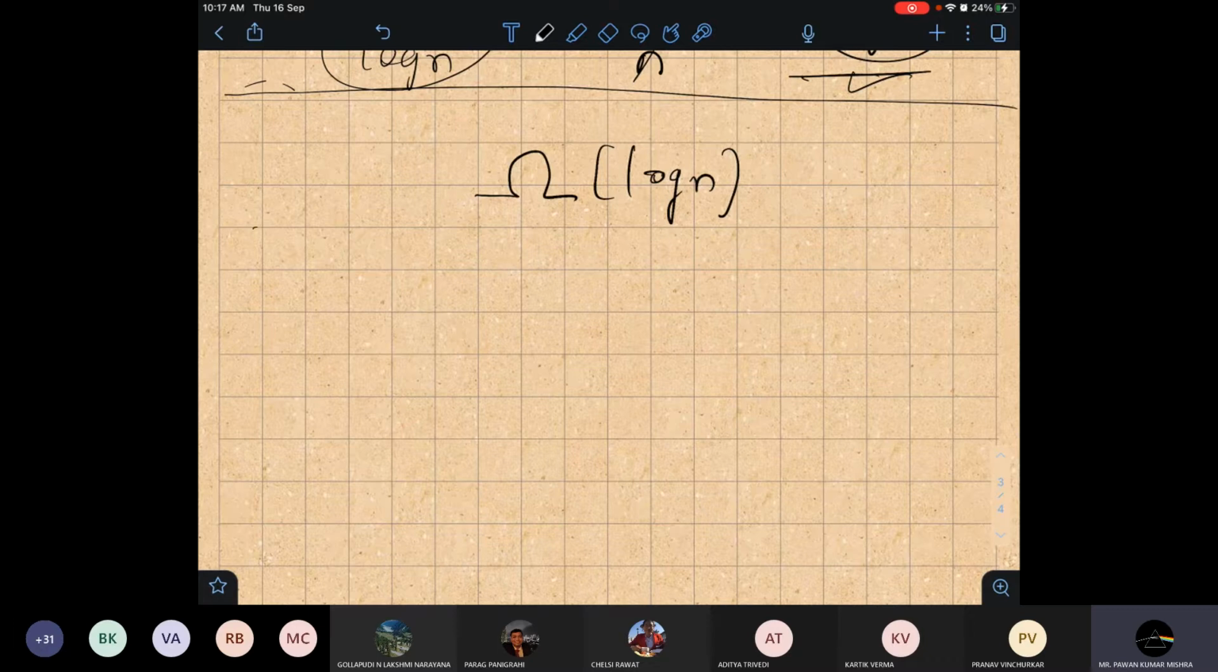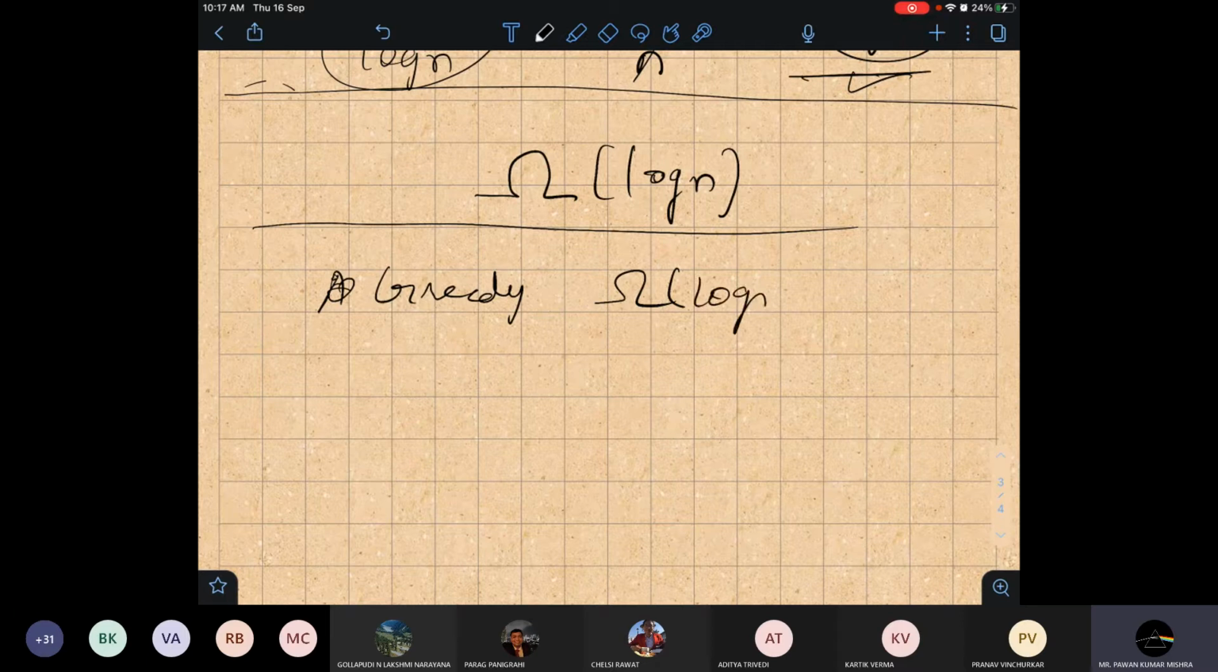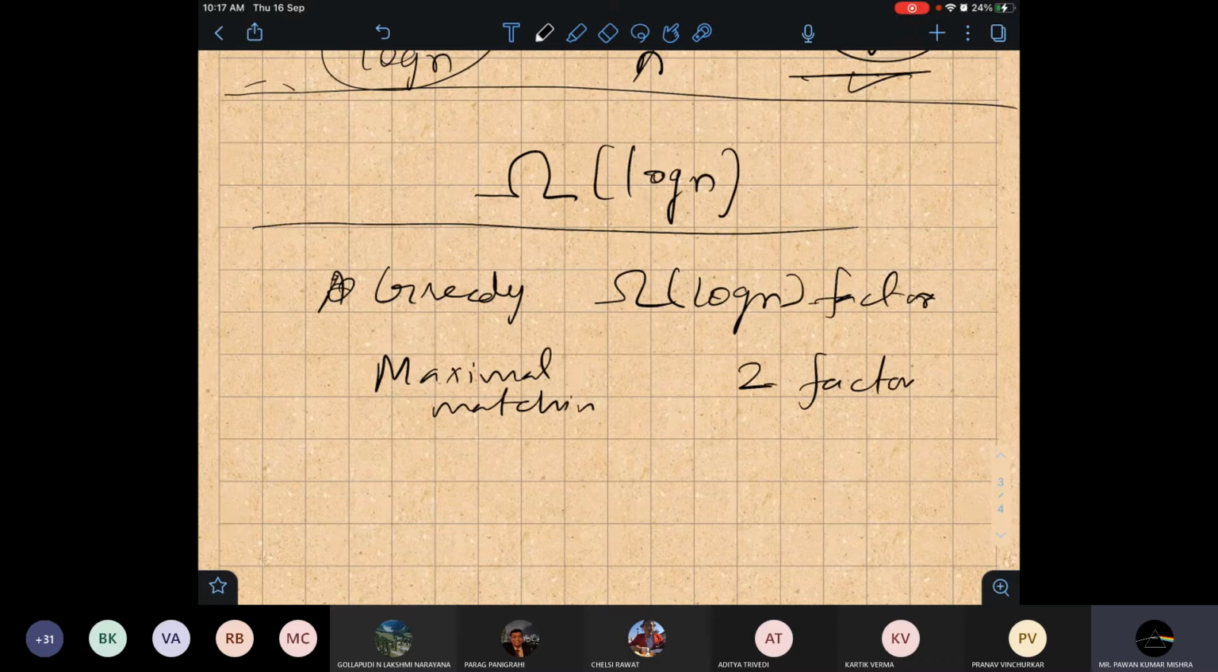So the greedy algorithm will not work much. It will give us a log n factor. We saw yesterday that the greedy algorithm will at least give me a log n factor. Then we showed the maximum matching algorithm, that gives a two factor. So we are coming as close as possible to 1. Our goal is to come as close to 1 as possible. But this is not possible.